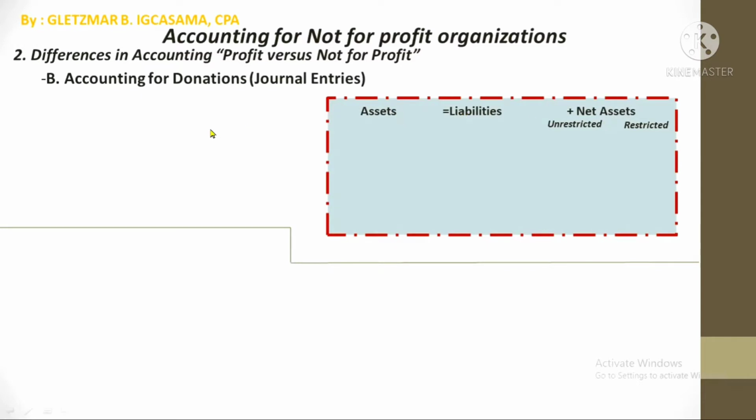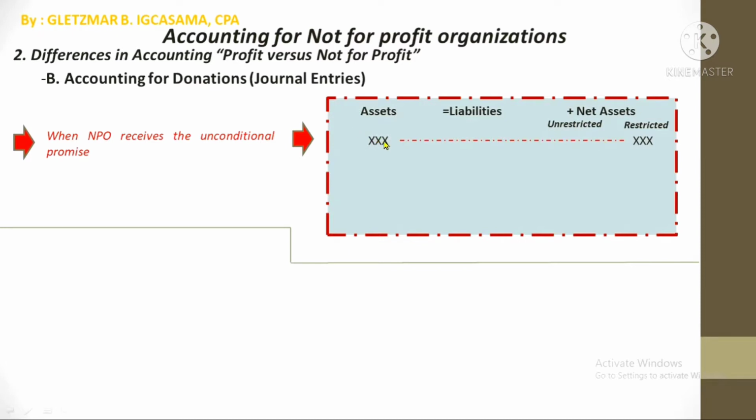Okay, so if the NPO receives such a promise from a donor, the assets will increase, right? But only in the form of donations receivable or pledges receivable. There's no cash, there's no non-cash asset yet because the NPO did not receive those yet. And of course, the net assets restricted will also increase, right? Again, it's in the restricted and not here because the donation has not yet been received, right?